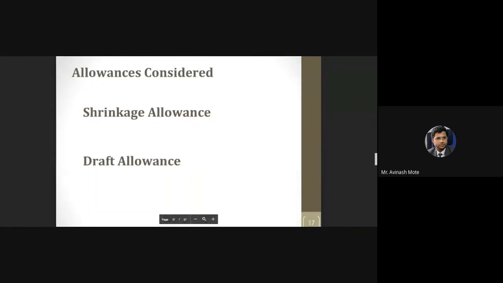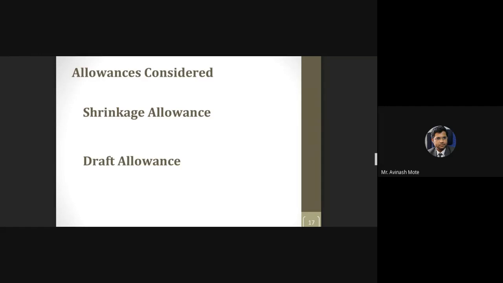Now, there are so many allowances: draft allowance, shrinkage allowance, shaking allowance, mold allowance. But basically there are two most important allowances which are given while designing plastic parts, the shrinkage allowance and the draft allowance.